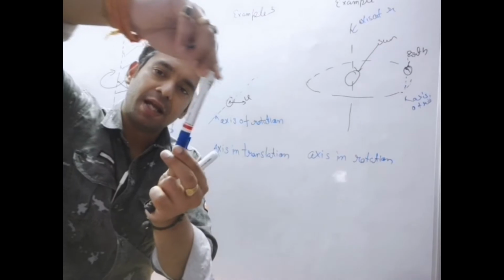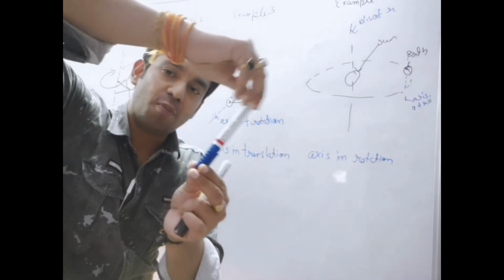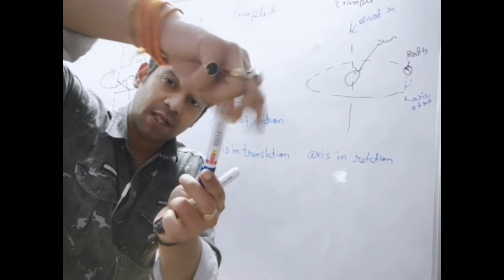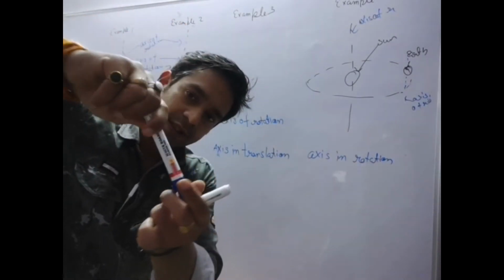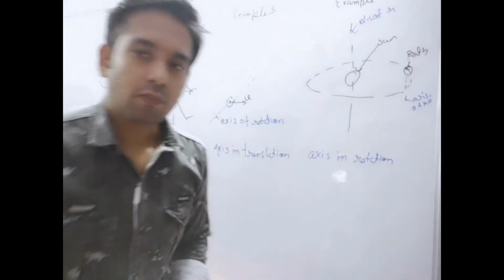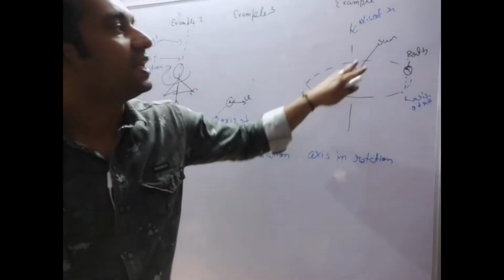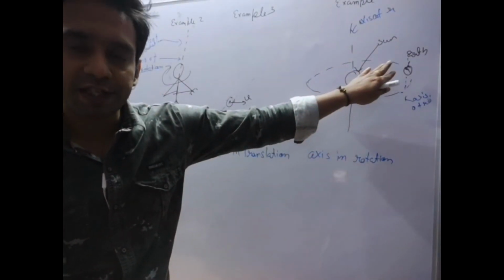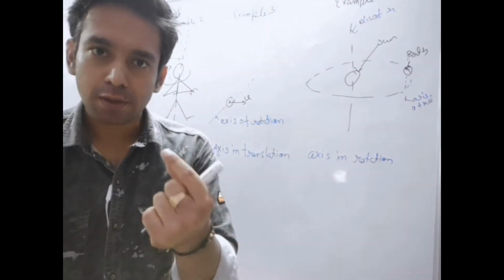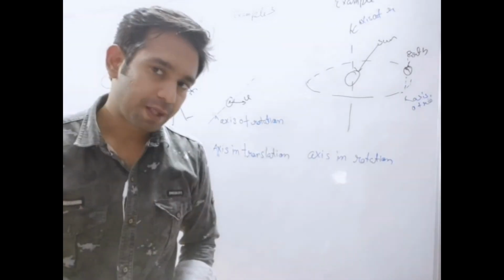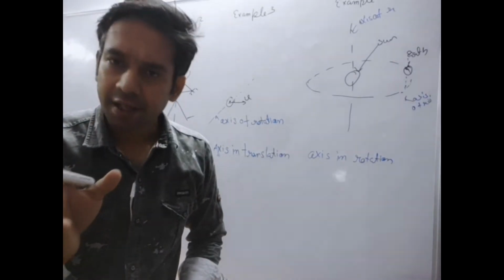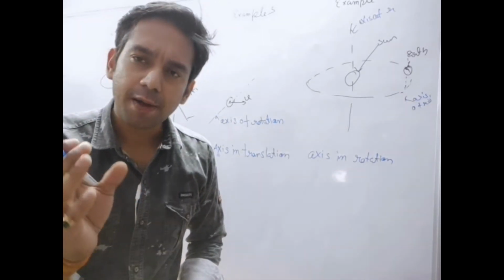For example, if some body moves like this and it rotates on the same point like this, then it's a better example of this. Because some of my colleagues are not satisfied with this, they think that this is actually a shifting of the earth, which is also right on the basis of concept.